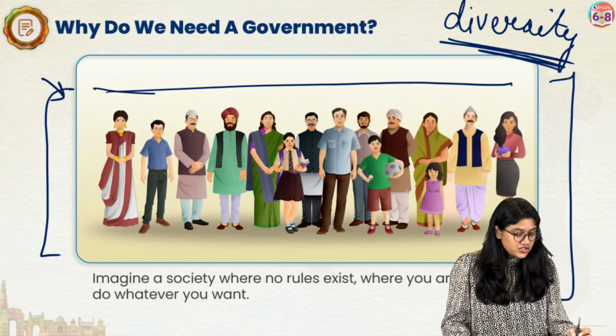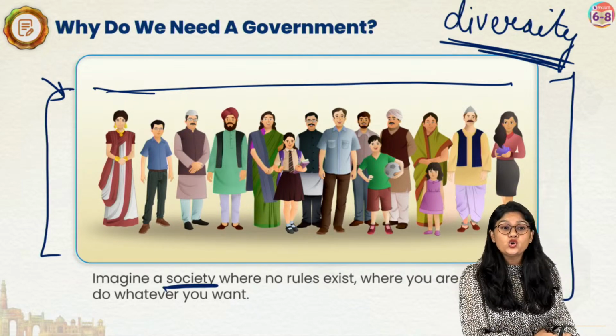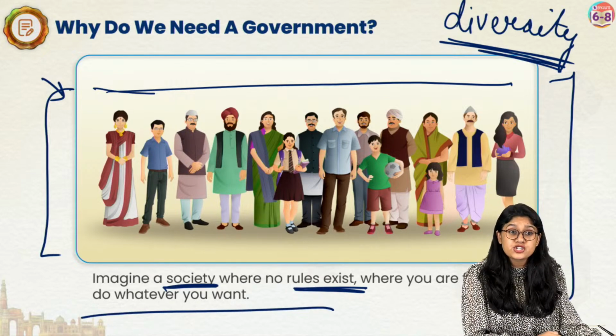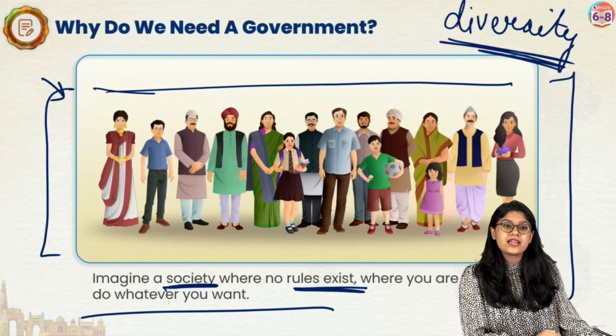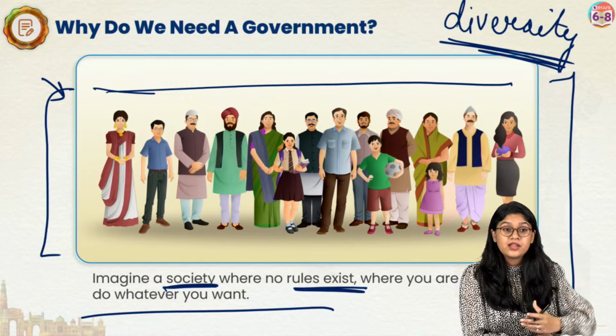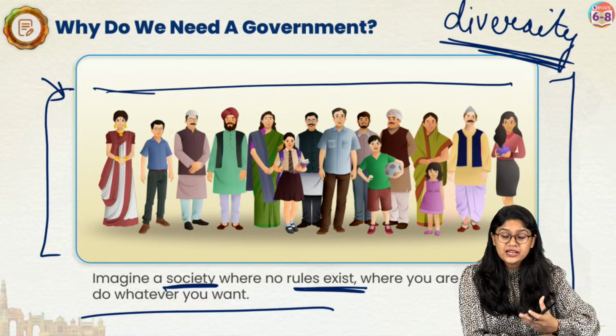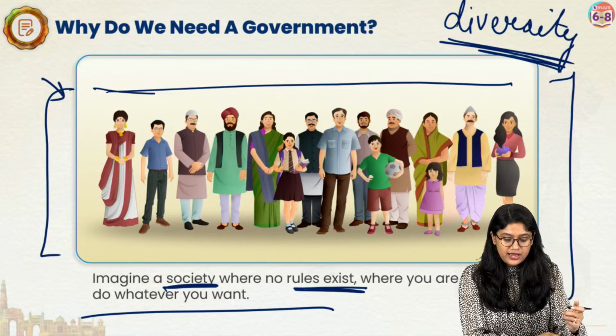So when we have such a huge society and there are no rules, what will happen? Everyone can do whatever they wish to, and it will create chaos in the society. And hence, to have peace and harmony in the society, we have the government.